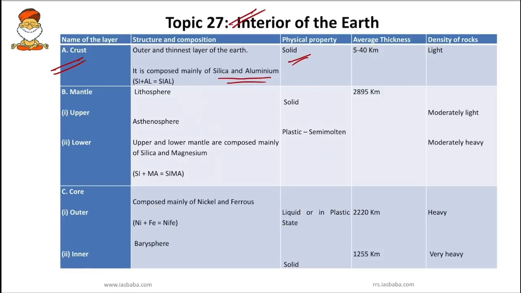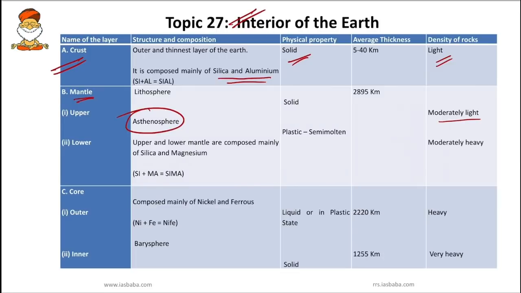Crust is made up of solid rocks of light density. When it comes to the mantle, we have the lithosphere and asthenosphere. Lithosphere is the lower part of the crust and the upper part of the mantle. That area has moderately light density of rocks.